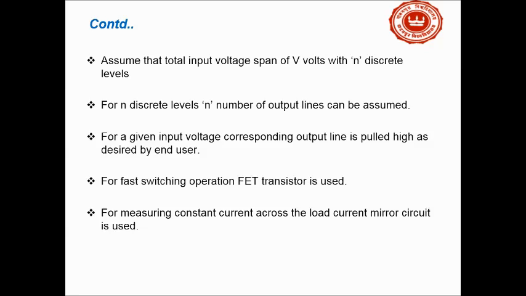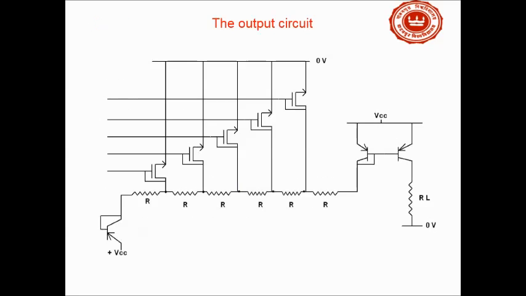For a given input voltage, the corresponding output line is pulled high by the end user. Now, one more thing I have to mention: for the change of transition from one state to another state, we have used a FET transistor, which is shown in the next slide.